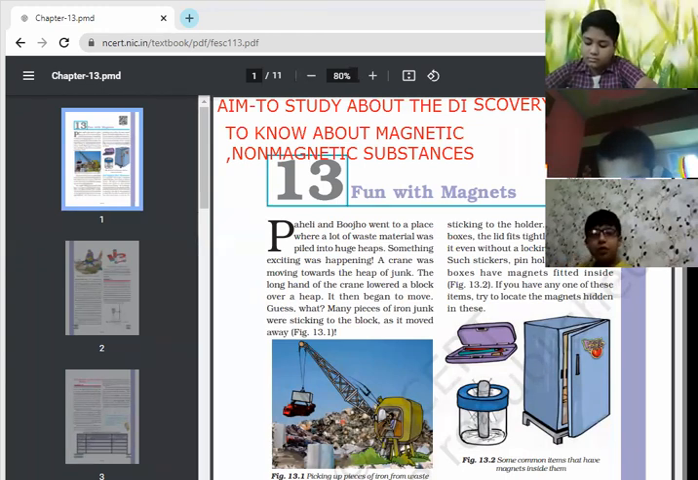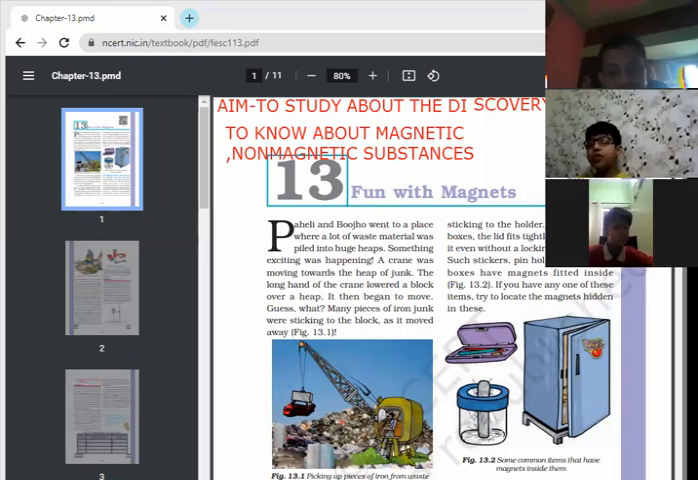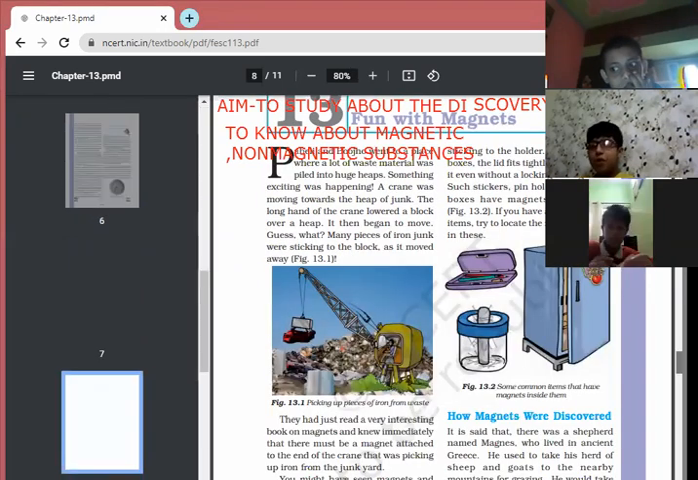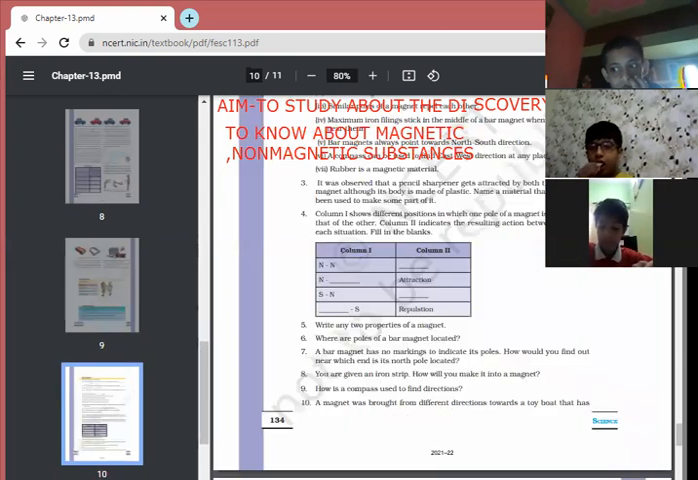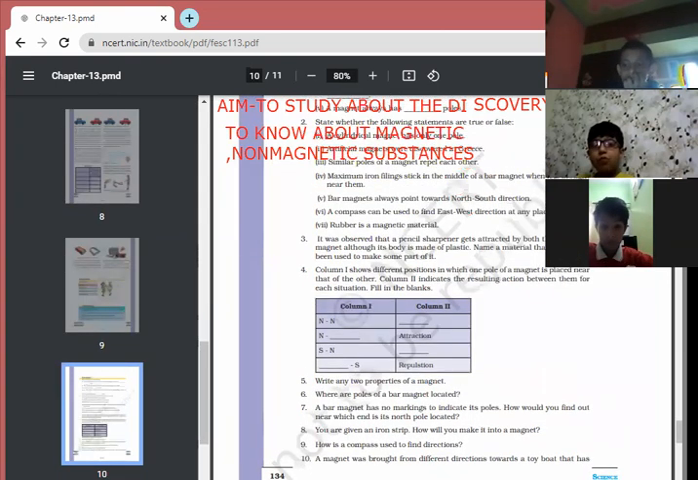And you must have seen the magnets you used to play with. There are also magnets present in the market, which is like a game we need to play. So children, all these things we are going to study in this chapter. But before starting the chapter, write down the aim: to study about the discovery of magnets and to know about magnetic and non-magnetic materials. And before going in detail, let's discuss the key terms of this chapter.